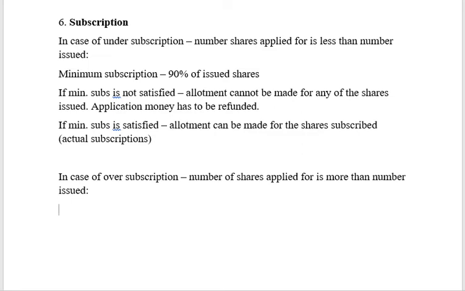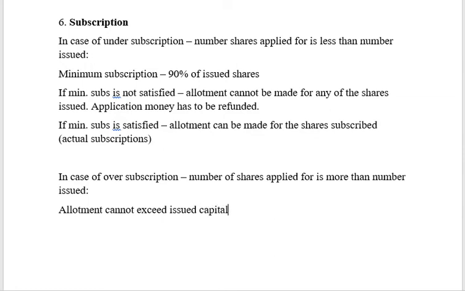Now, what does this indicate? If I have issued 1 lakh shares and I have received, say, 1,10,000 applications, I cannot allot all the share applications that I have received. I can allot only up to the maximum number of shares issued. So if it is 1 lakh, I can go only up to 1 lakh. If it is 75,000 issued, I can go only up to 75,000. Even if you have authorized capital, you cannot exceed the issued capital. So subscriptions, or in other words allotment, cannot exceed issued capital.